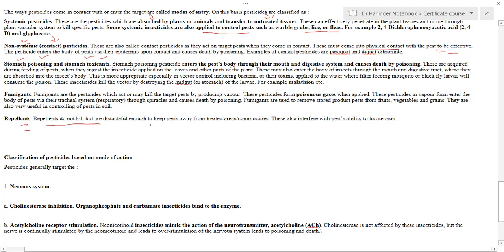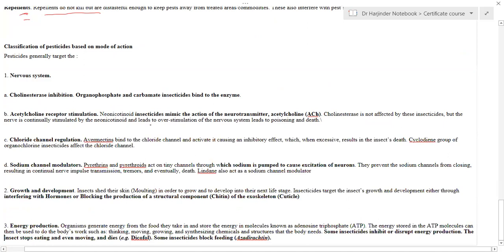Another classification is based upon their mode of action. On the basis of mode of action, we can classify them into various categories. Most of the time, these pesticides affect the nervous system of the target substance, and they affect the nervous system either by cholinesterase inhibition, such as organophosphate and carbamate insecticides. They bind to the enzyme cholinesterase and stop the effect of acetylcholine.